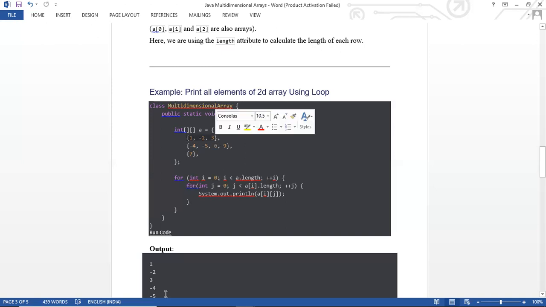What is the length of that column? What is the length of that rows? It is 3. Yes, that condition became true. Int j equals 0, 0 less than length, that means it is calculating a[0]. That means calculating a[0].length, the 0th row's length, which is again 3.